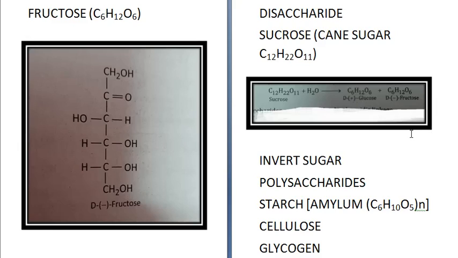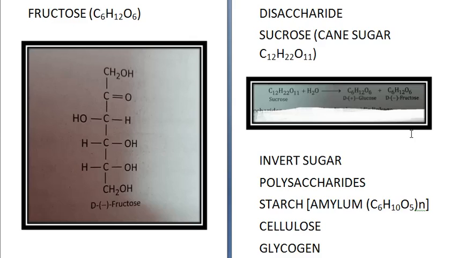It's a mixture of D plus glucose and D minus fructose. The two monosaccharides are held together by glycoside linkage. Through the oxygen, they are joined together. That is called glycoside linkage.